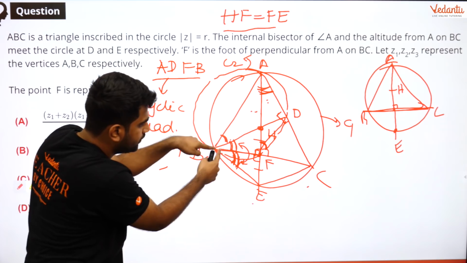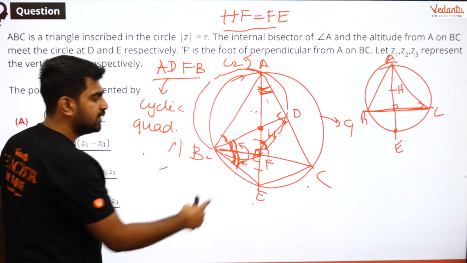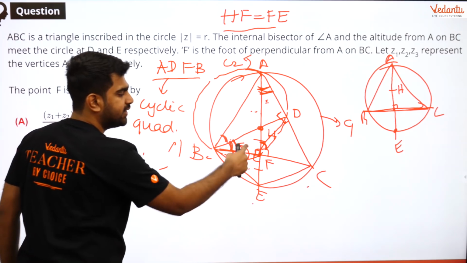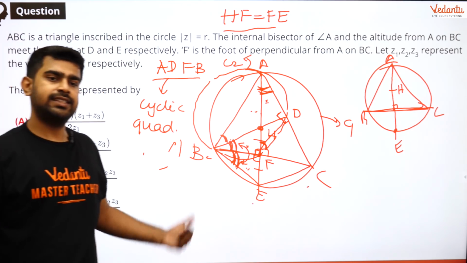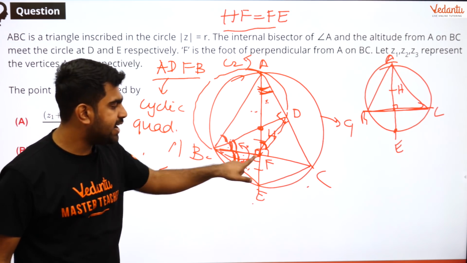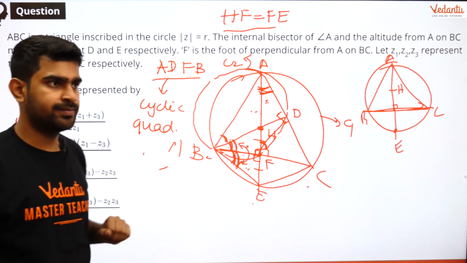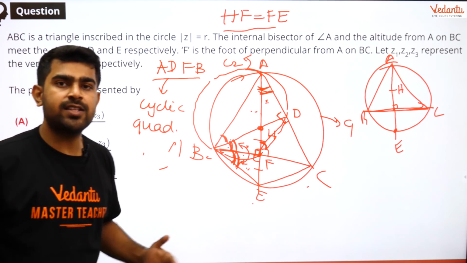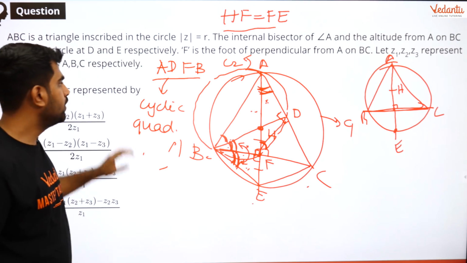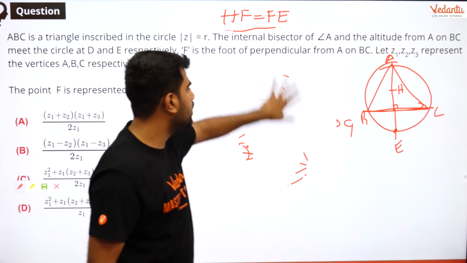Now look at this B. So this angle will be equal to this angle. Got it? But just now we proved this is equal to this. So this now is equal to this. So can I say these two are also equal? Yes. Therefore by ASA, this angle, side, 90 degrees. By ASA congruency condition, these two triangles are congruent. Okay? And therefore corresponding parts of congruent triangles are equal, and hence HF will be equal to FE. Okay guys? So let me erase it. That's it. We got the result. Using that I can find out the answer.